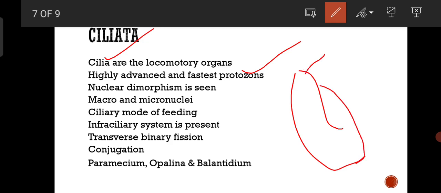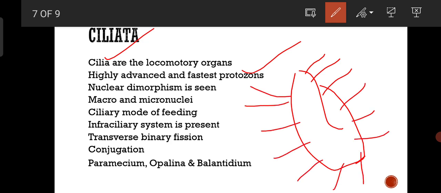You know pretty well that Paramecium is covered by cilia on all sides, and each cilium arises from a granule called basal granule. Because of the numerous cilia, they require some sort of coordination during movement, whereas in flagellates, no such coordination is required because of the smaller number of flagella.